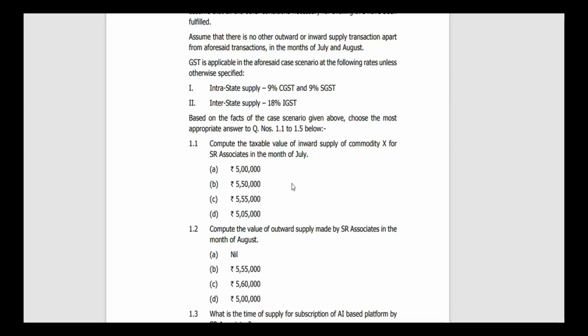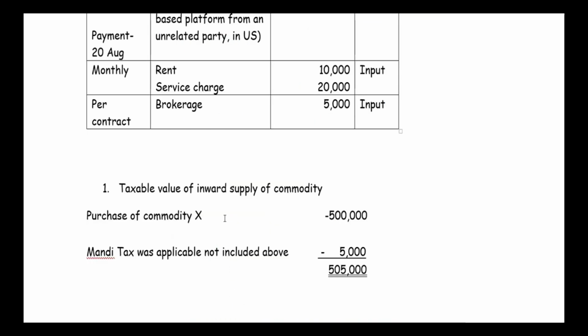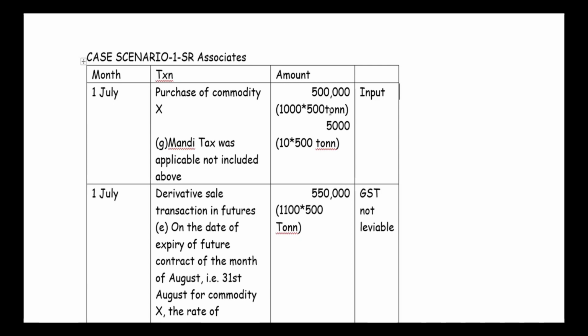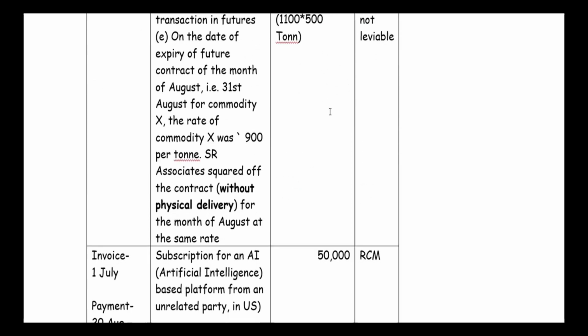Compute the taxable value of inward supply of commodity X for SR Enterprise in the month of July. What we have to do is, of commodity X, that is for 5 lakh. It is given in the question, right? 1,000 rupees into 500 tons, that is 5 lakh.